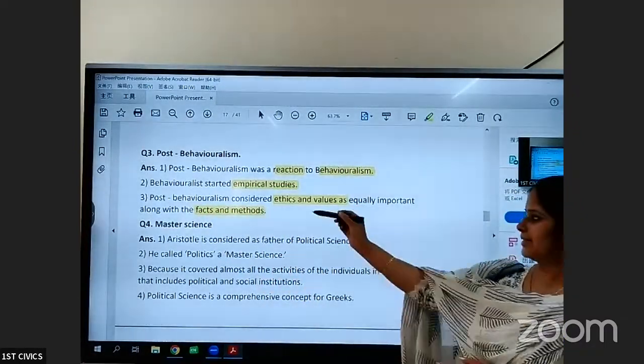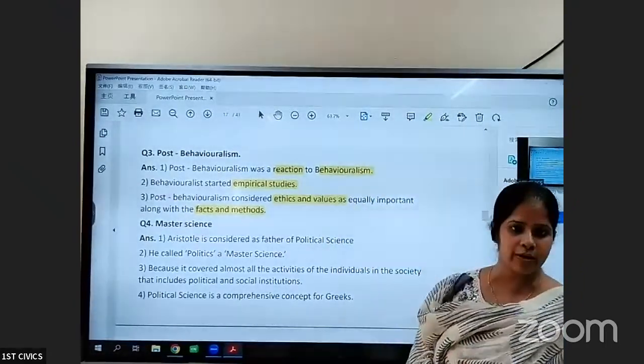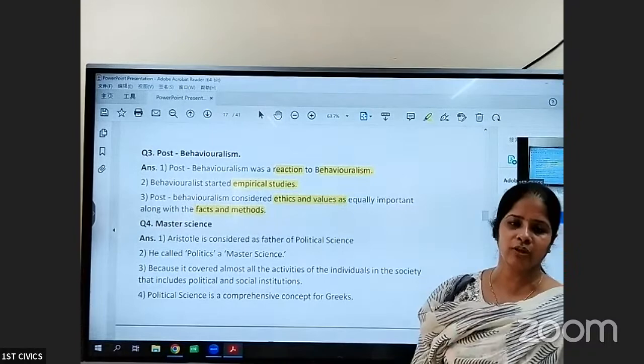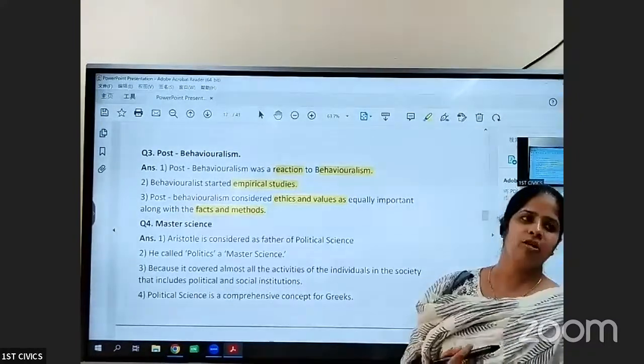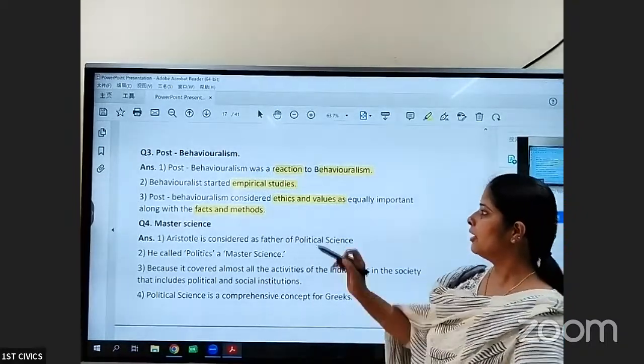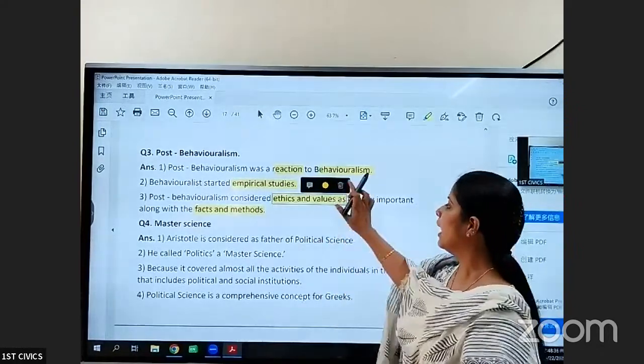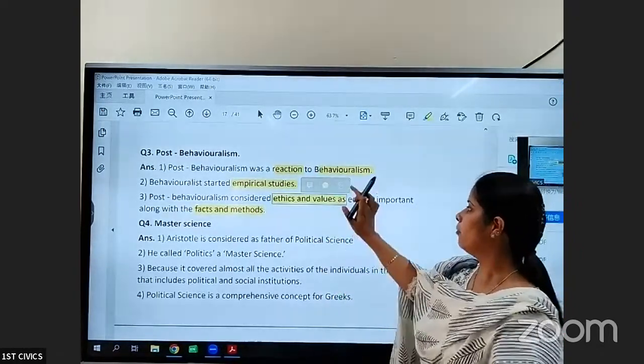Not only the facts and methods are important, but ethics and values too, like how people are voting. Are they voting genuinely, without any pressure or influence? That also counts a lot. So in post-behavioralism, they said that ethics and values are equally important.